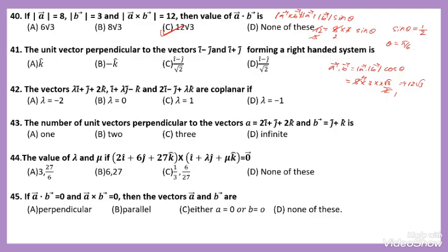Now you have to solve these problems: 41, 42, 43, 44 and 45. These questions are homework. From 41, all questions are homework. We have to solve these 5 questions, and after solving the problems, send your solutions in the comment box, or else write the correct option in the comment box.